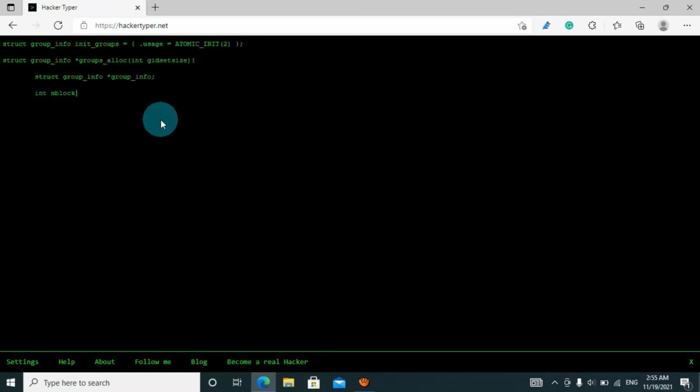Here it says become a real hacker. For example, you do not know the skills of coding or hacking, but you want to show your friend that you know hacking. For that, this website will be the best option for you. In this website, you just type random words or letters by pressing random keys from your keyboard, and this website will generate meaningful hacking codes from those keys or words. See here, it's just amazing.